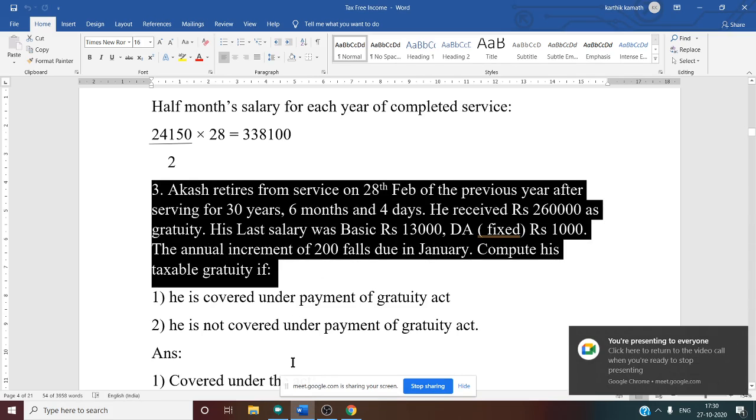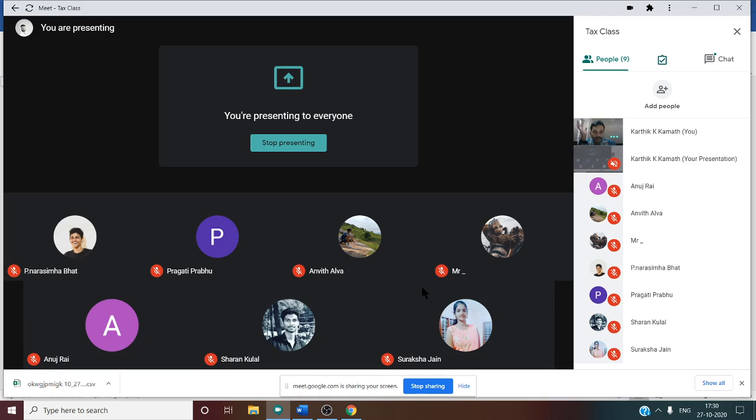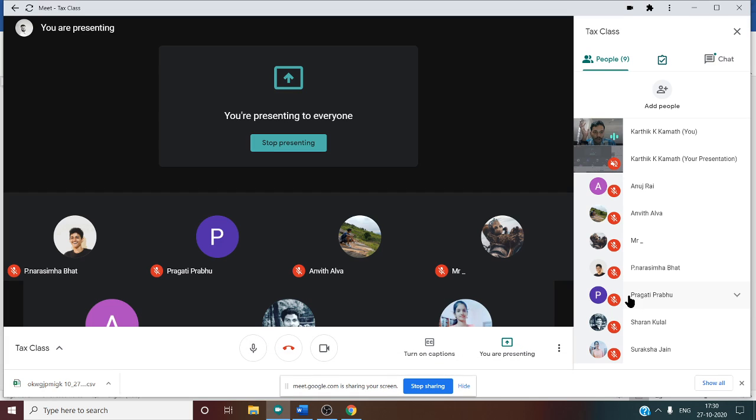And in the second case, we know what the rule is. What is the first main condition? Can anyone tell me the rule for not covered employees? Three conditions are there. First one is gratuity actually received. Then 10 lakh. Then half month salary based on the last 10 months average salary.